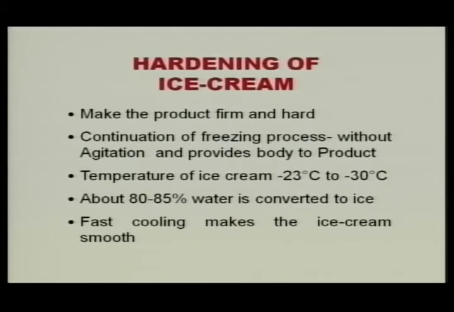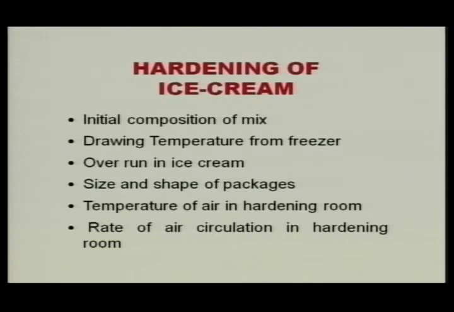Then we come to the hardening, where the product is made firm and hard. It is basically a continuation of the freezing process, but without agitation. It provides body to the product. The temperature of ice cream could be in the range of -23 to -30 degrees centigrade, and about 80 to 85% of the water is converted to ice. And here also the same principle applies: fast cooling will make the ice cream more smooth, and slow cooling will make a coarse and sandy body.